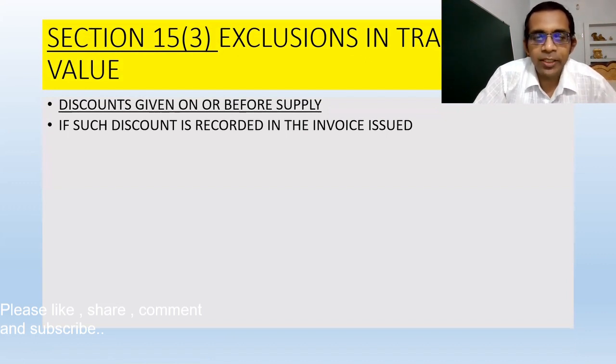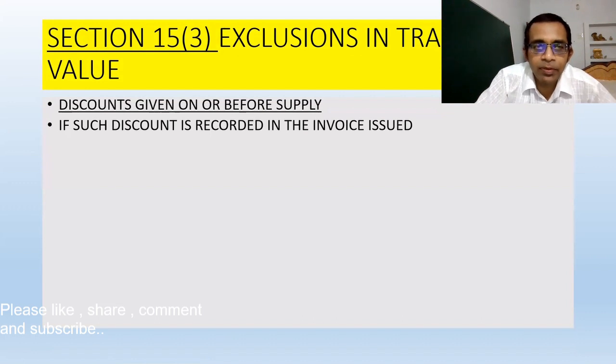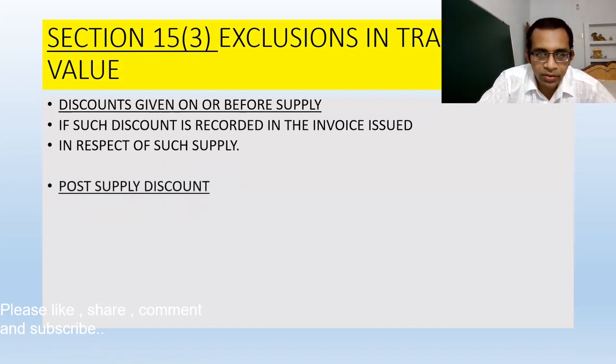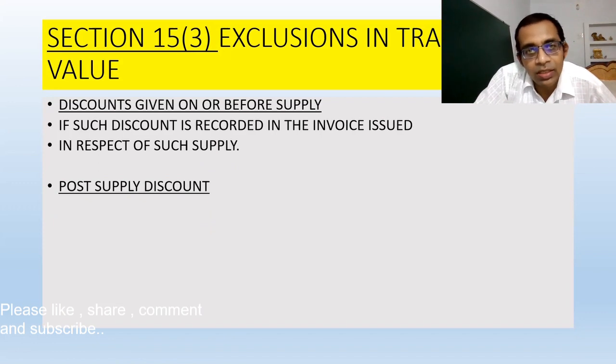First thing you have to keep in mind is that discounts which are given before the supply of goods are accounted for, and these are excluded. So pre-supply discounts are always excluded from the transaction value, if not already excluded.